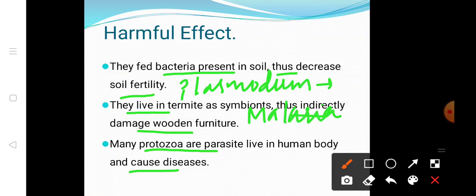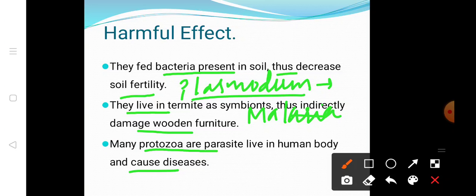Another example is Giardia lamblia. They cause intestinal infection. Leishmania is the name of a protozoa. They cause Kala-azar disease.